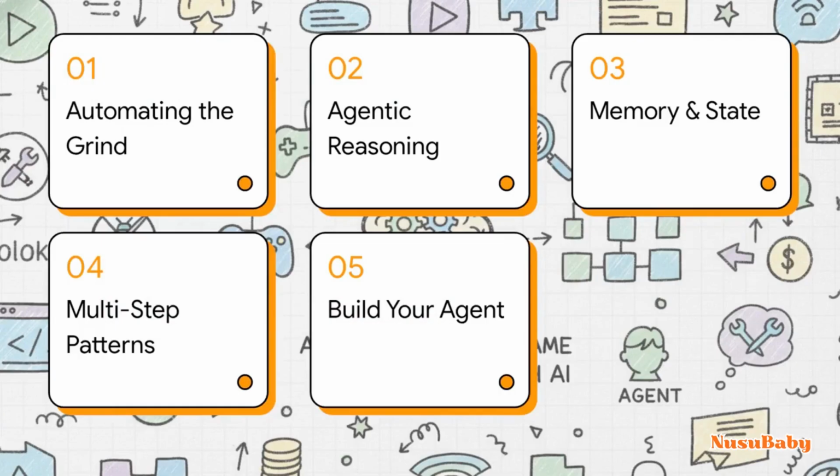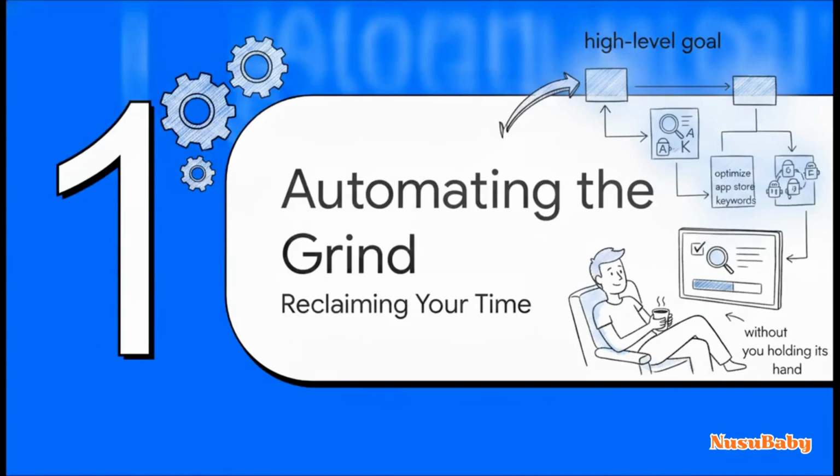So here's our roadmap for this explainer. 1. Automating the grind. 2. Agentic reasoning. 3. Memory and making agents stateful. 4. Multi-step prompting patterns. And 5. Building your first agent. Let's get to it. All right, part 1. Automating the grind and reclaiming your time.